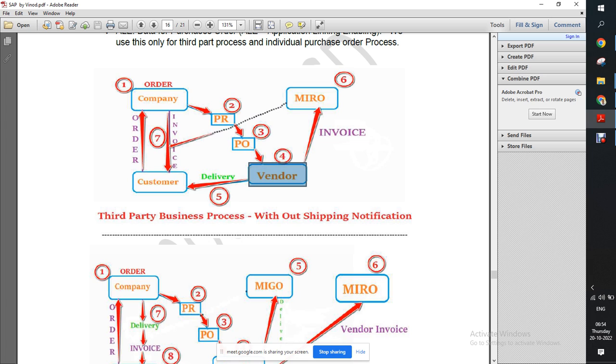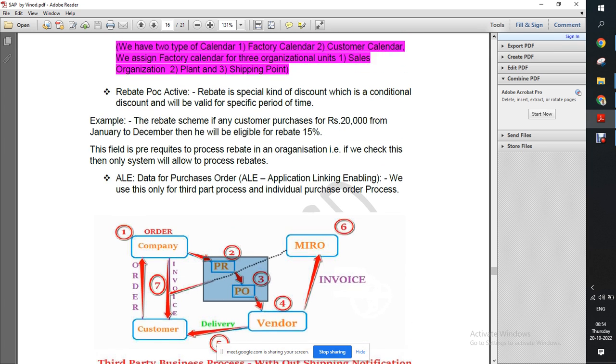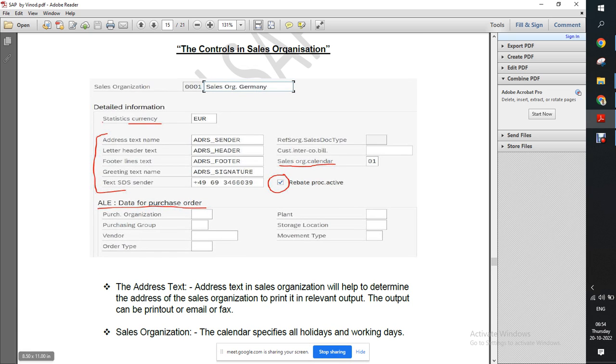That depends, either they will directly deliver the goods to the customer, or they will send it to us and we will deliver, that's another matter, correct? So if the vendor is delivering the goods, how we will send this PO, how the system will consider this PO and those all details, how PR is generated, for that only we will use this data, ALE data.